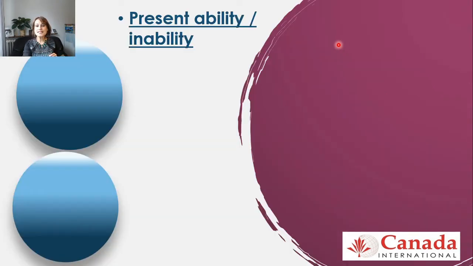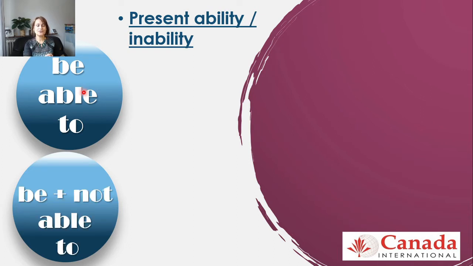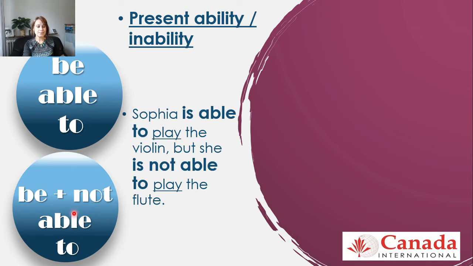Now, present ability and inability, another way to say it. Be able to. For example, you're going to be saying, I am able to, you are able to, she's able to, he's able to. And for the inability, we're going to be using the verb to be plus not be able to. For example, I'm not able to, she's not able to, we are not able to. Very good. So example, Sophia is able to play the violin, but she's not able to play the flute.